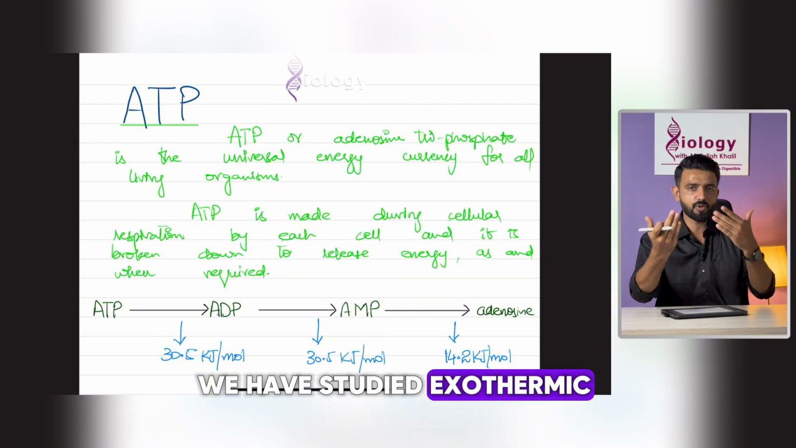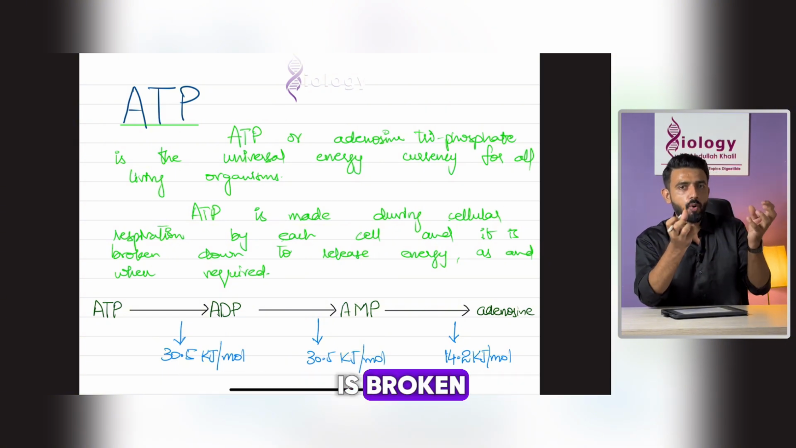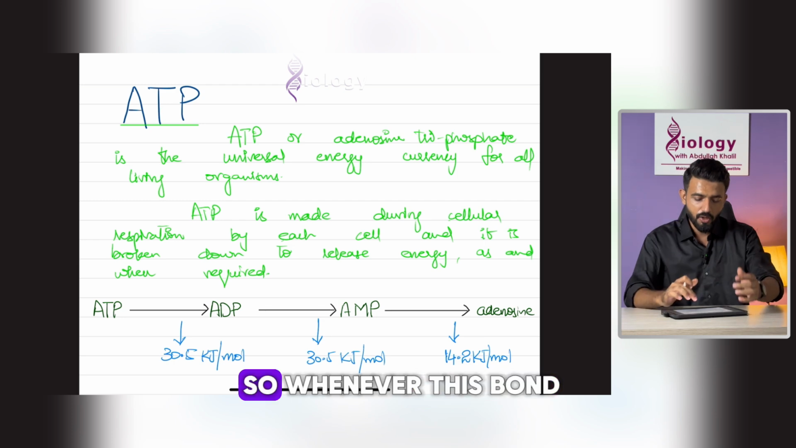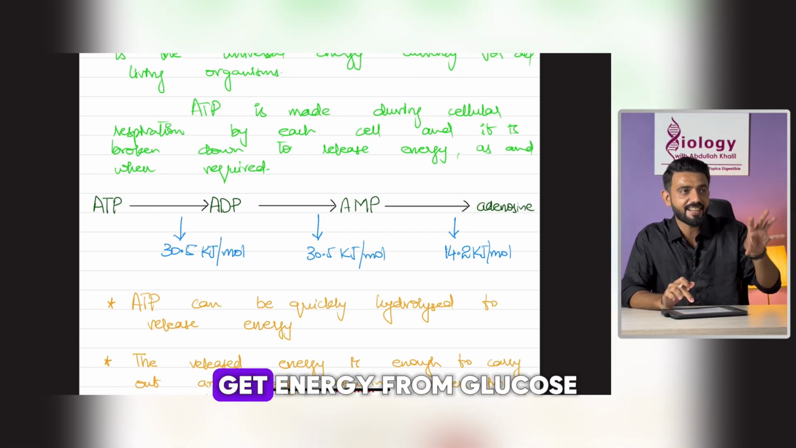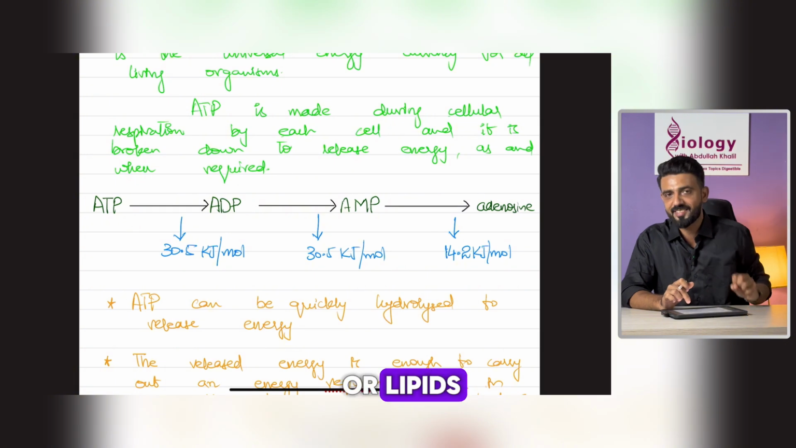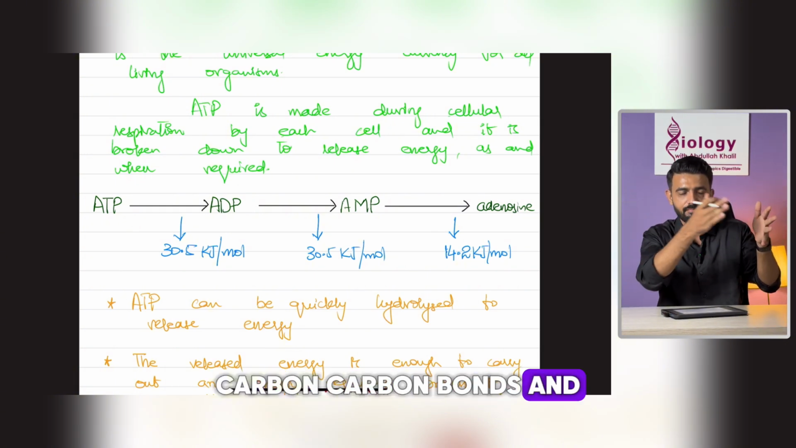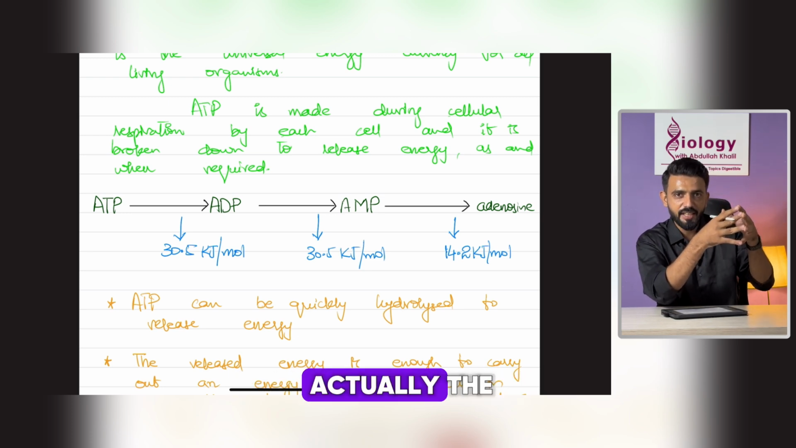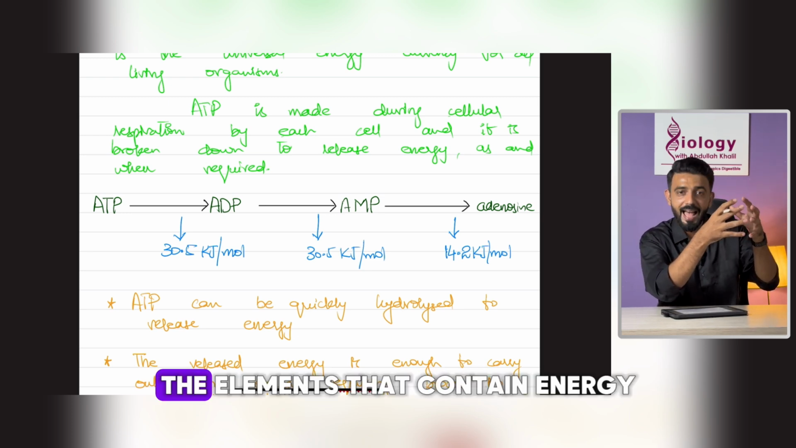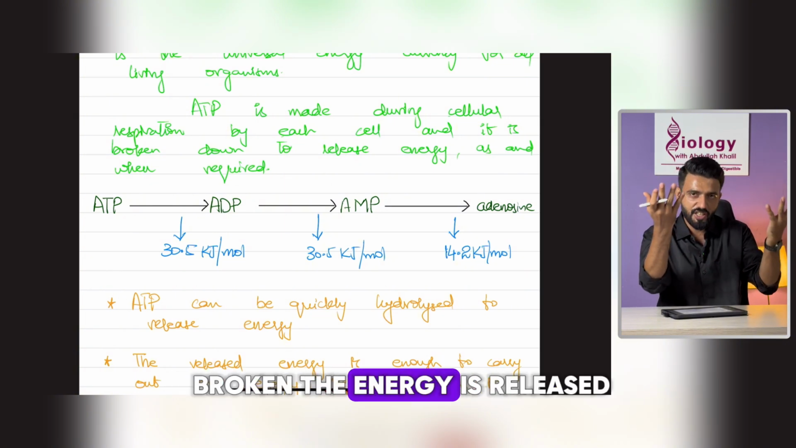We have studied exothermic and endothermic reactions in chemistry, so we know whenever a bond is broken, energy is released. This is the same way we get energy from glucose or lipids. Glucose has so many bonds, carbon-carbon bonds and carbon-hydrogen bonds. So these bonds are the elements that contain energy. When these bonds are broken, the energy is released.